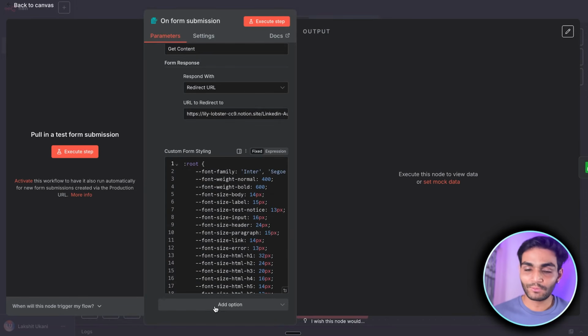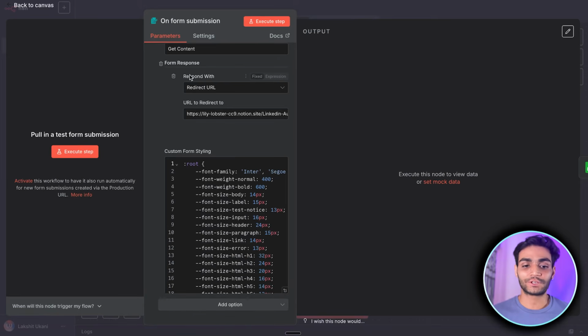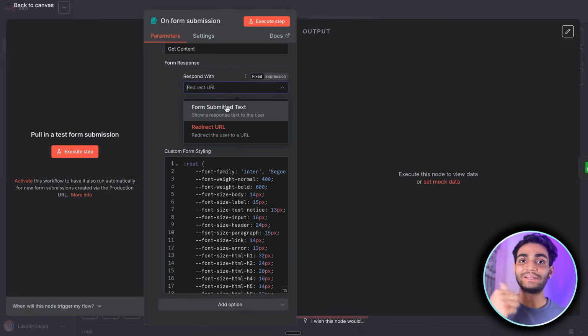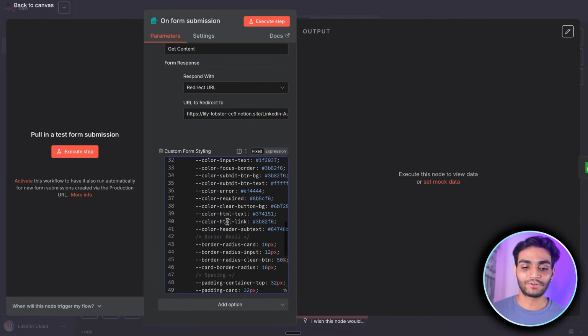For that, you can come over here at the bottom, where you can see add option. Inside add option, you will be seeing this form response. By default, it would be form submitted text, but we want the redirect URL. Inside this, we'll be pasting this kind of URL, so that whenever a user fills in this information, they will be automatically redirected to this Notion page. And if you want to customize your form, you can fill in the styling option, everything. It's up to you.